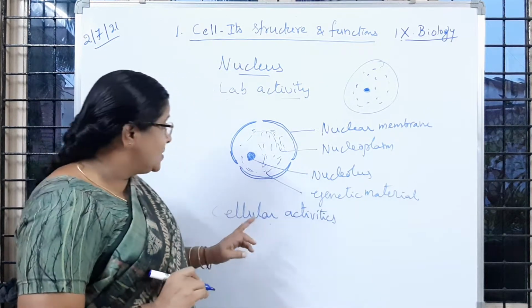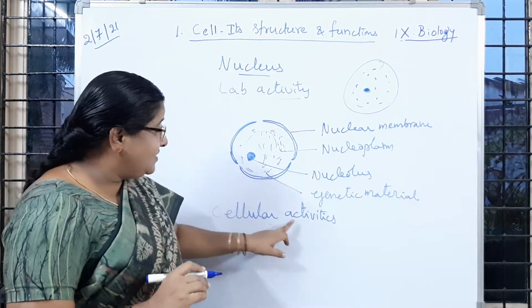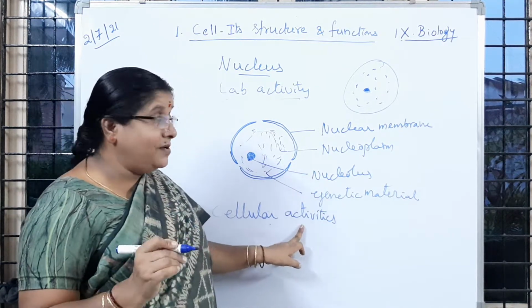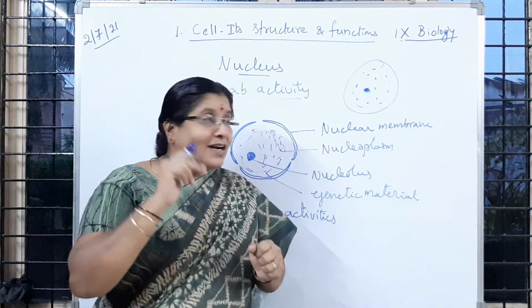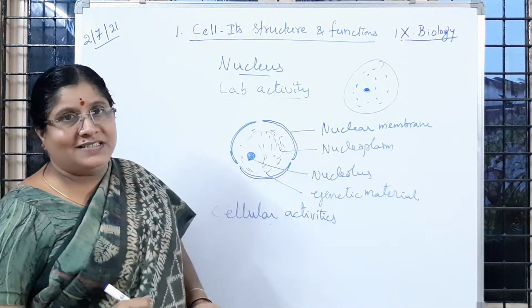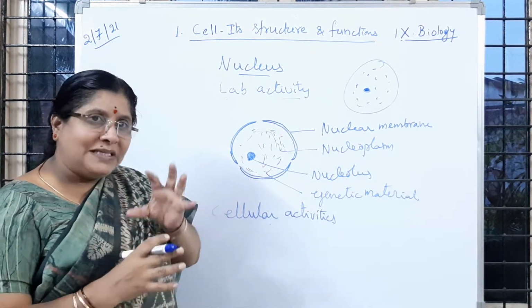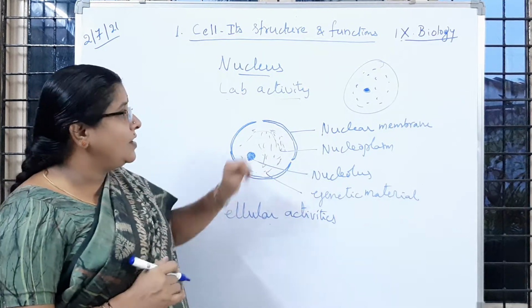Is it clear to children? So now, the activities carried out by cells are called cellular activities. Is it clear to you? These cellular activities are controlled by the nucleus. Is it clear to you? So all the activities performed by the cell are under the control of the nucleus.